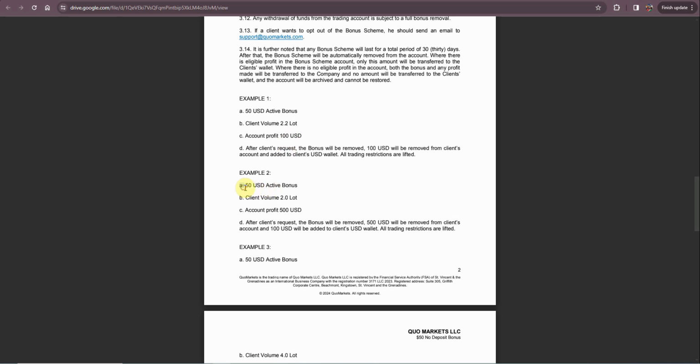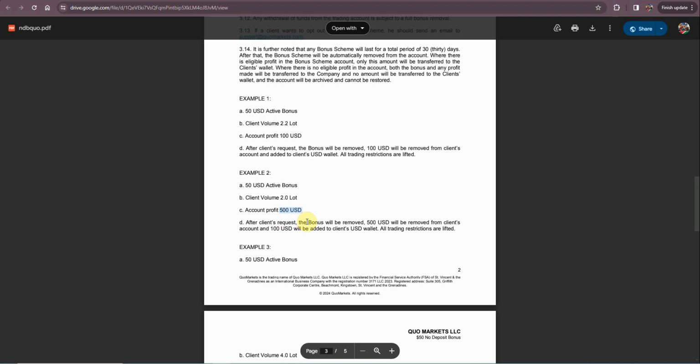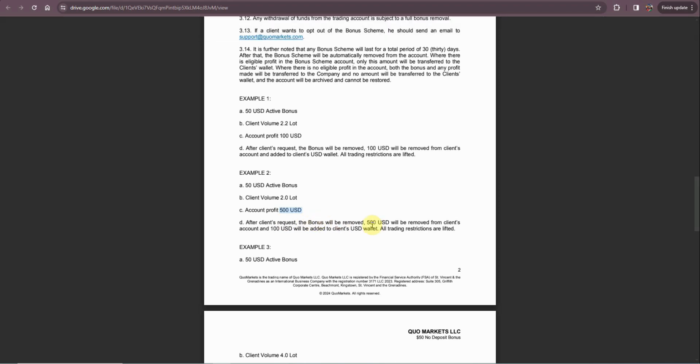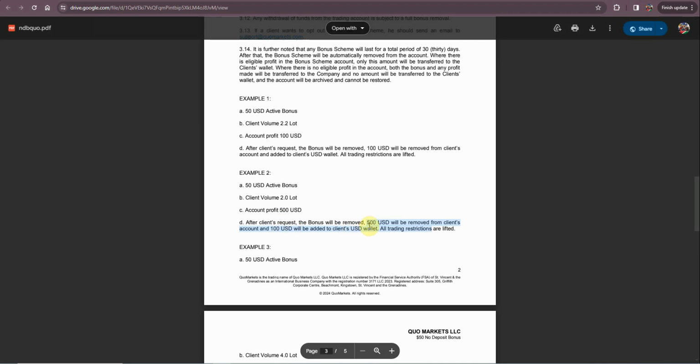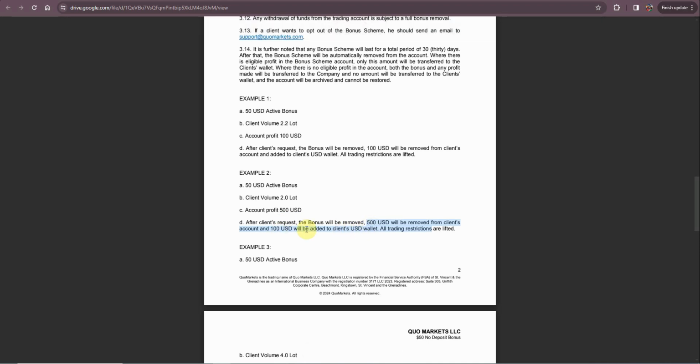But if you get the active 50 USD no deposit bonus and you trade the volume of 2 lots, account profit is 500. Still, the client request, the bonus will be removed. 500 will be removed from the client's account and 100 will be added to the client's wallet. So whether you made $1 million from this account or you made 10,000 or you made 100 is the same, as long as you reach the 2 lot size standard lot requirement and the minimum profit of 100 USD, which is also the maximum withdrawable profit, you can just get that 100 only.